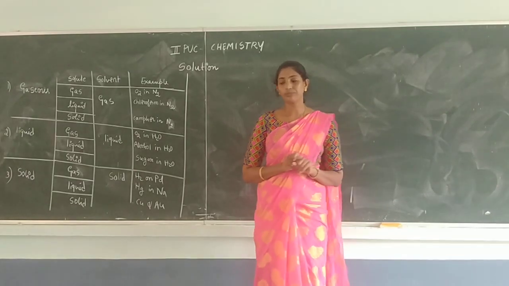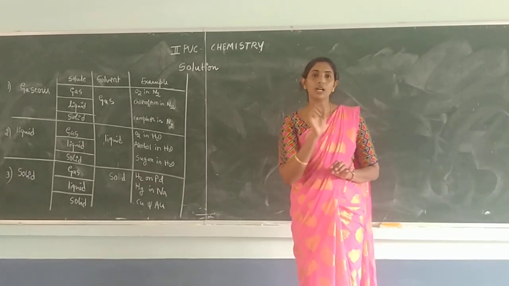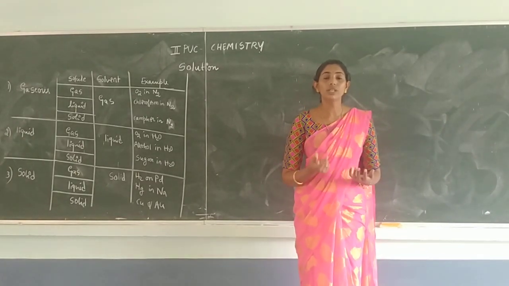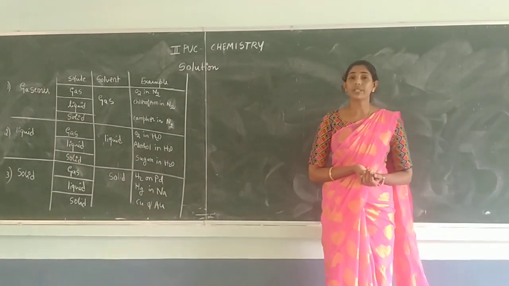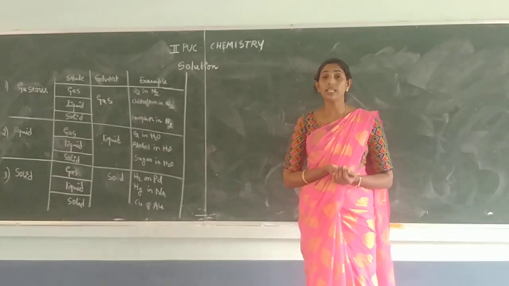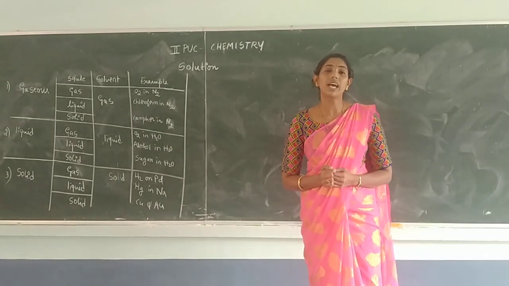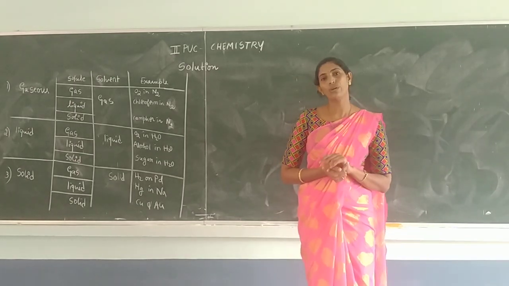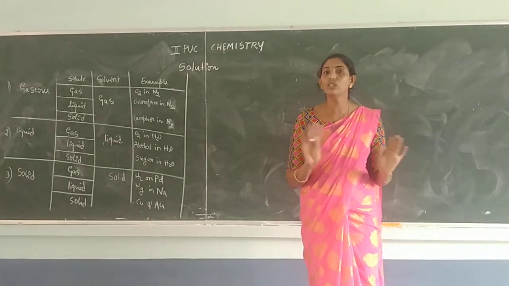Okay, right? We discuss the definition of the term solution. We use the term solution for any substance only if it carries at least two components. Remember, at least two components. For example, water is not a solution.